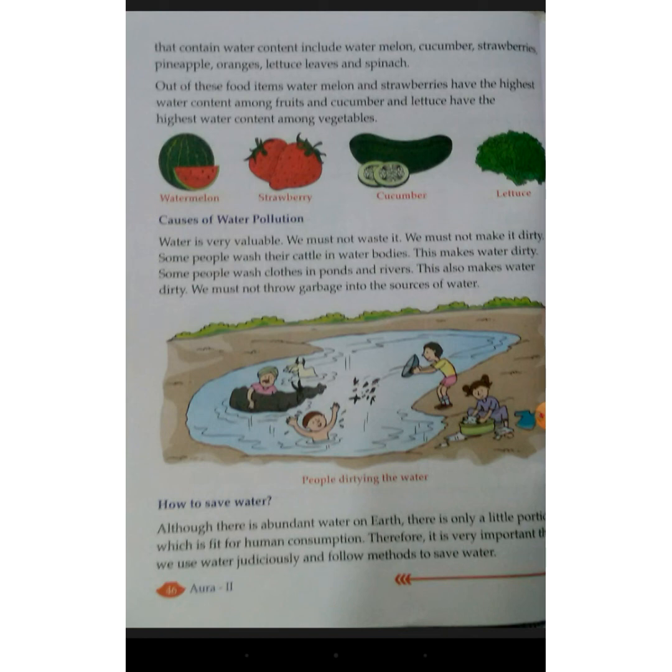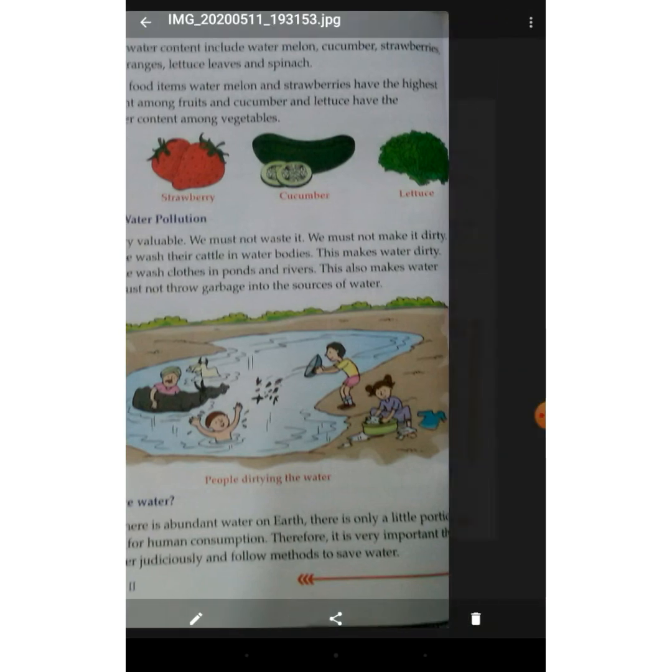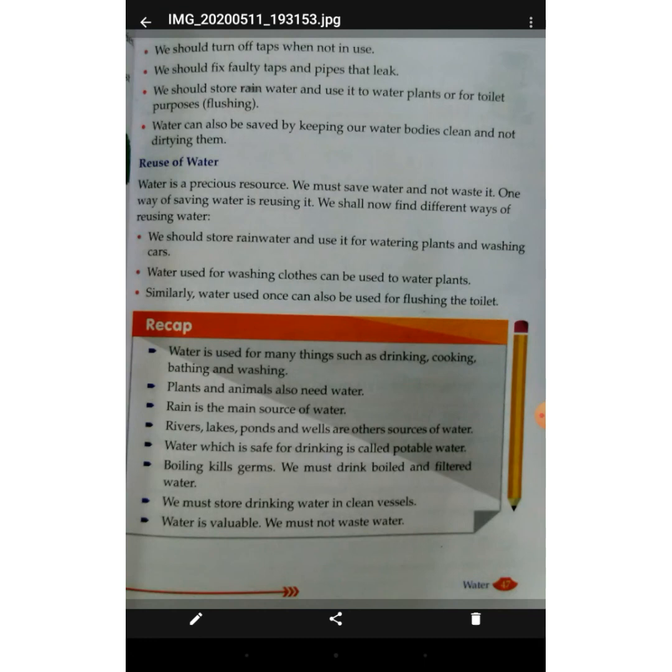We should turn off the taps when not in use. We should fix faulty taps and pipes that leak. We should store rainwater and use it to water plants or for toilet purposes, for example, flushing the toilet. Water can also be saved by keeping our water bodies clean and not dirtying them. We should also reuse water. Water is a precious resource. We must save water and not waste it.